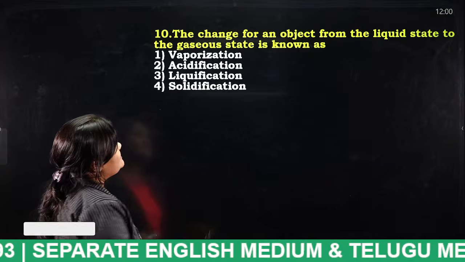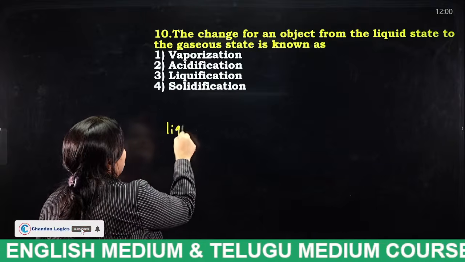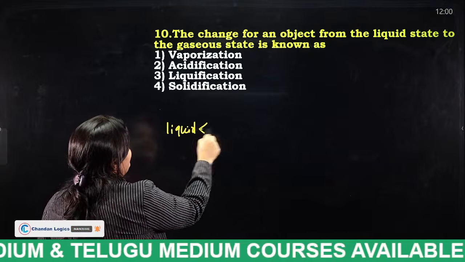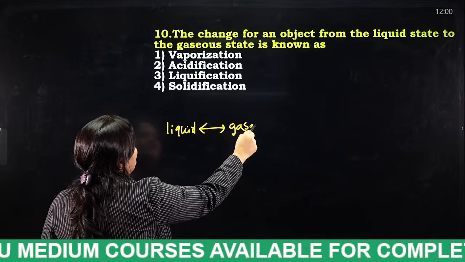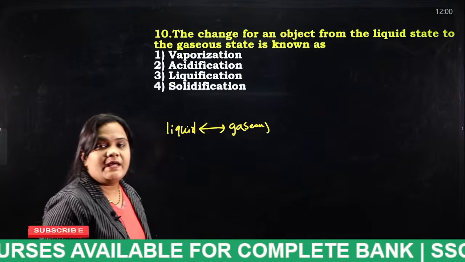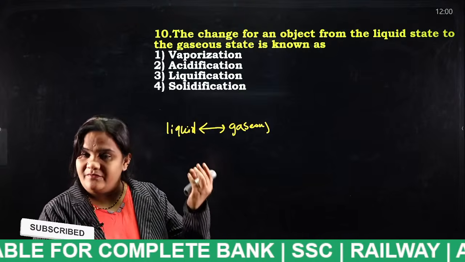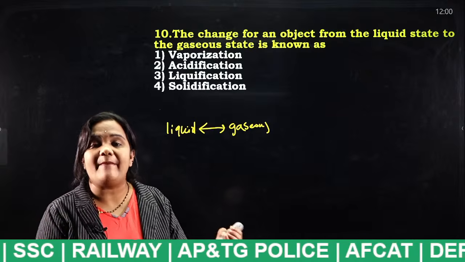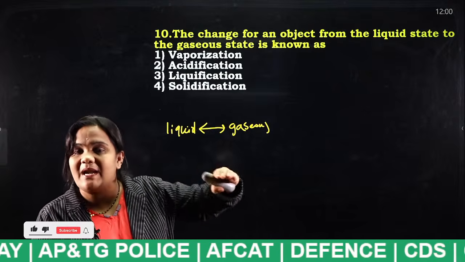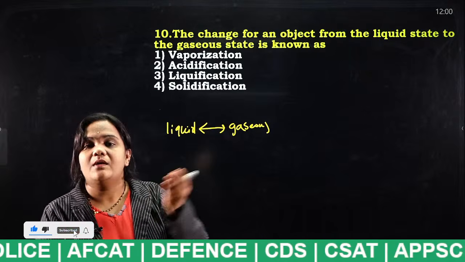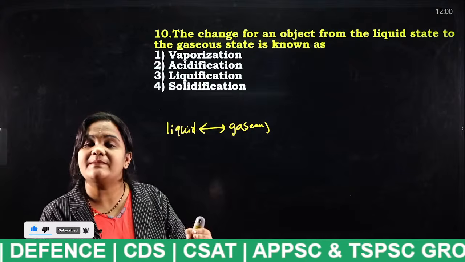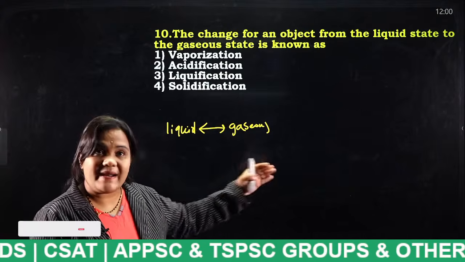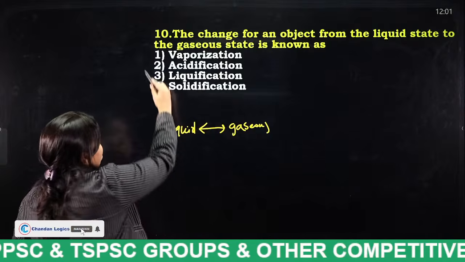Very good. They are saying that liquid is converted into gaseous. That is what we have discussed many times. When water is poured in a vessel and we boil it, what happens? There appears vapor at the top of the lid. That process is known as what? Vaporization. Okay, very good.